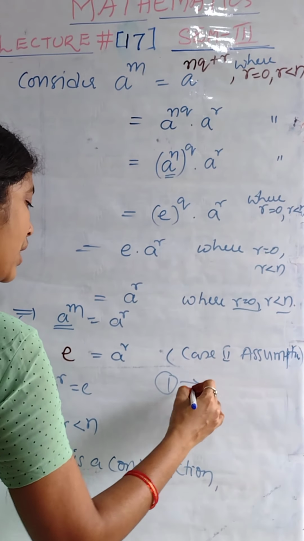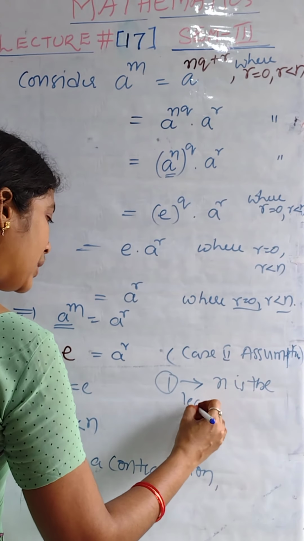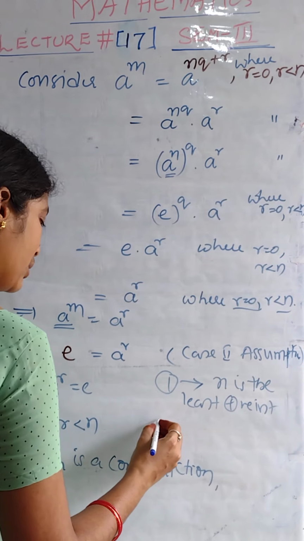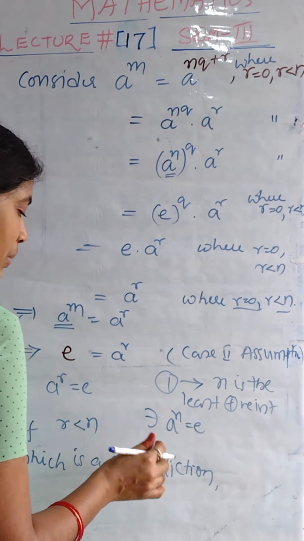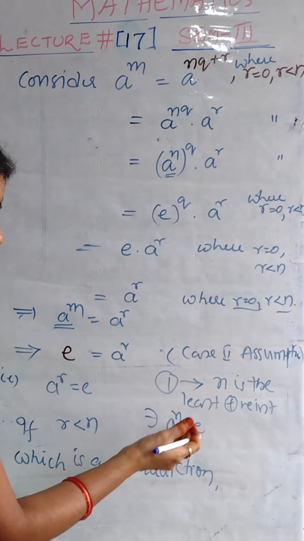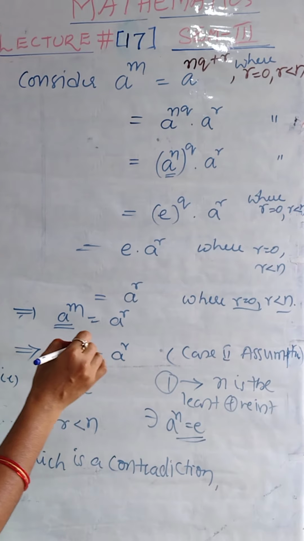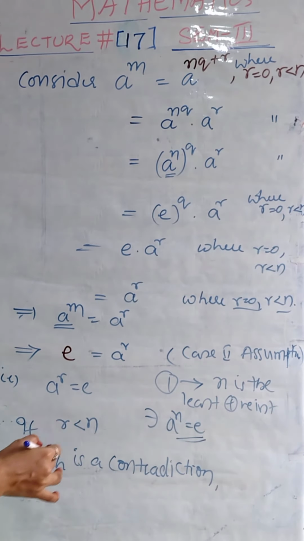Condition 1 says that n is the least positive integer such that a power n is equal to e. That means no integer less than n is satisfying this condition.